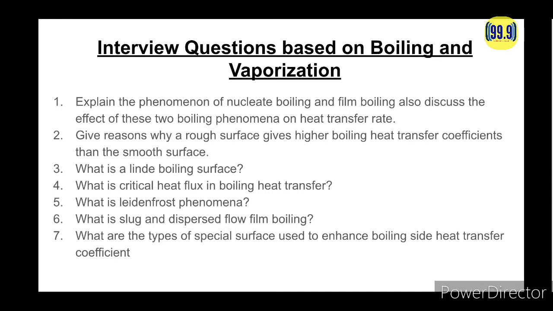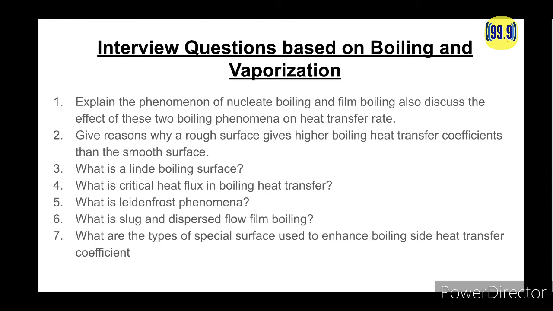Okay, so the next question is: give the reason why a rough surface gives a higher boiling heat transfer coefficient than a smooth surface. I repeat my question: give the reason why a rough surface gives a higher boiling heat transfer coefficient than a smooth surface. So the answer is: a rough surface provides cavities for bubble formation and gives increased turbulence. Basically, the rough surface provides cavities for the bubble formation and gives increased turbulence.